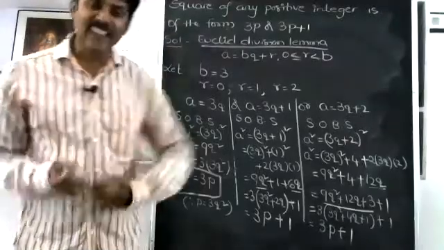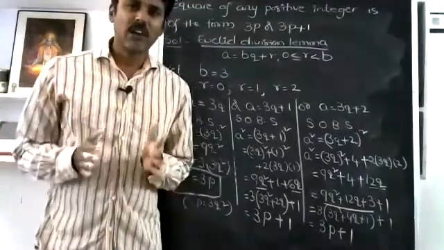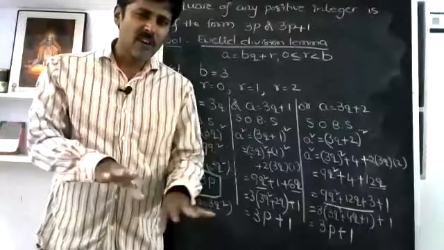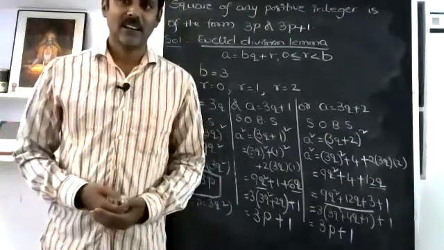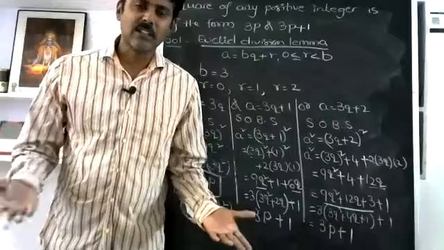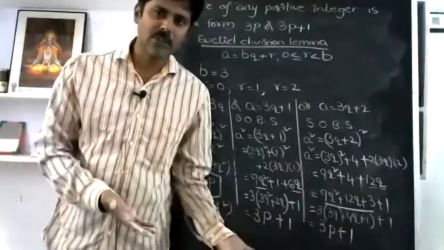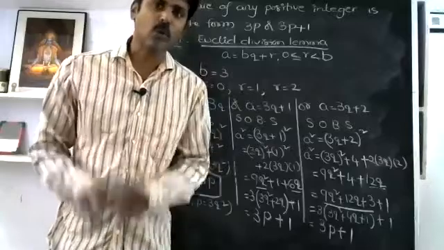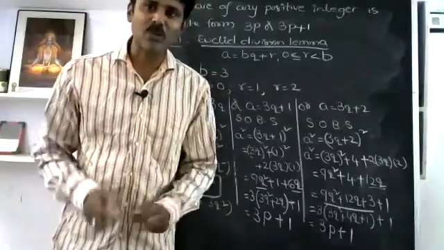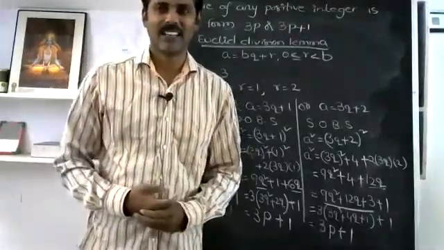But what I need from you is, square of any positive integer, is it only in the form of 3p or 3p plus 1, or something else? Can we write it in the form of 4 into something or 5 into something or 6 into something? You have to think. You have to write your own statement and you have to do your own proof. Is it okay?